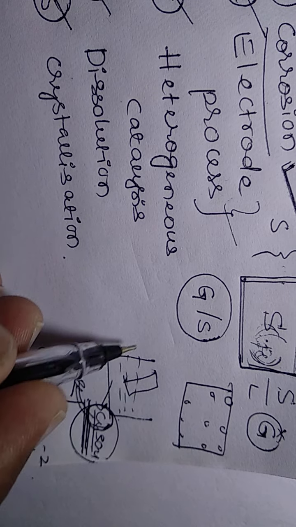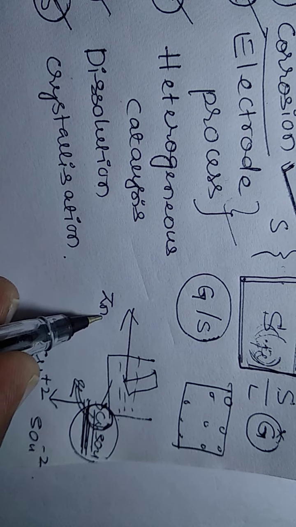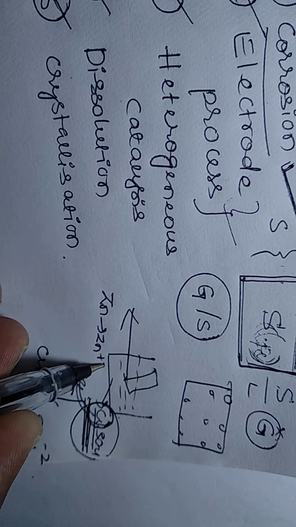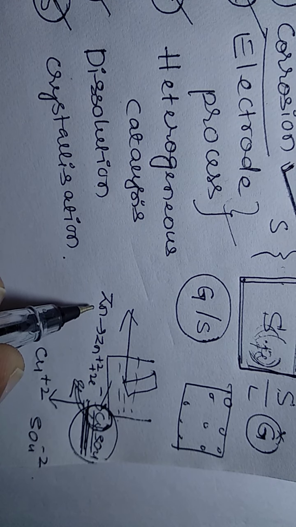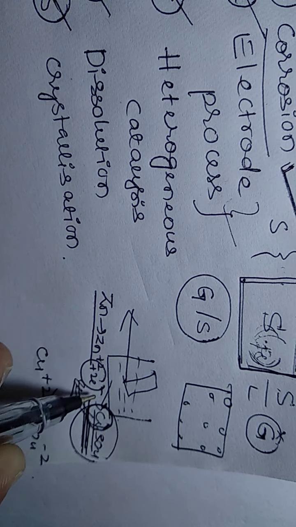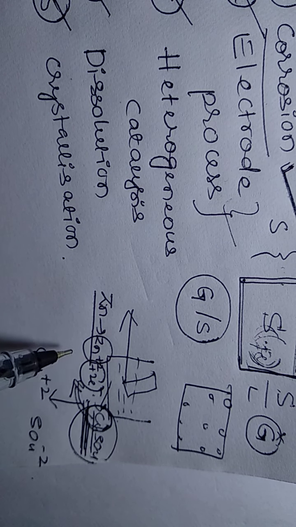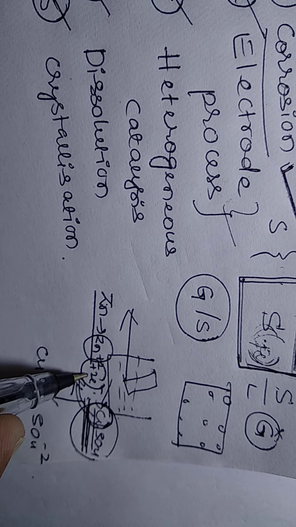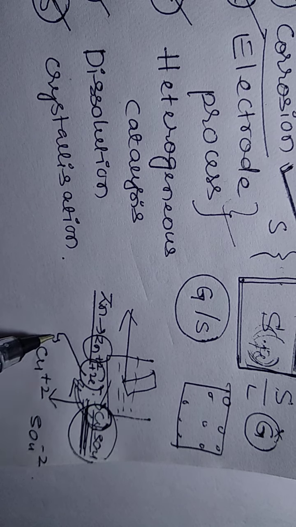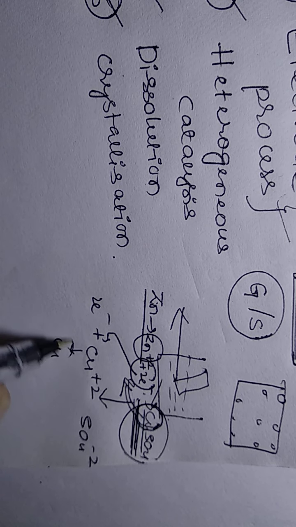So again, the zinc will convert into its ionic form by liberating 2 electrons. By releasing 2 electrons, it will be converted into its ionic form, that is, a cation.